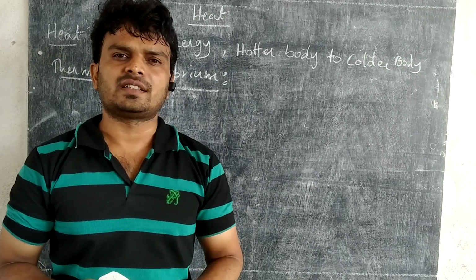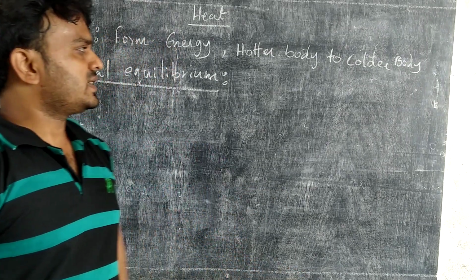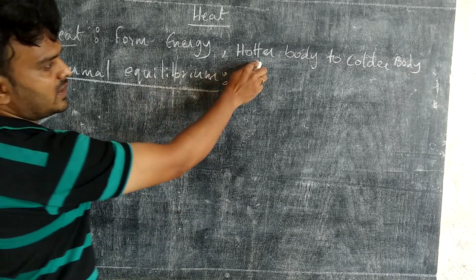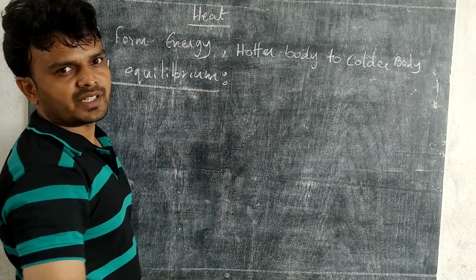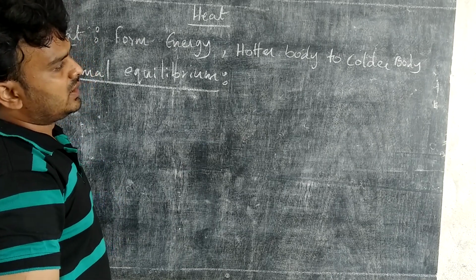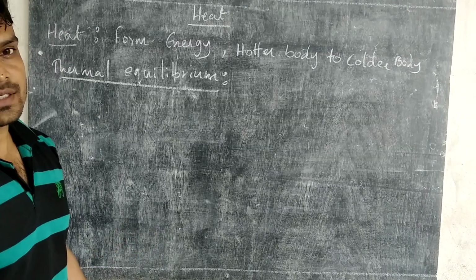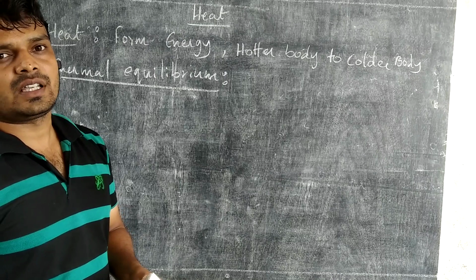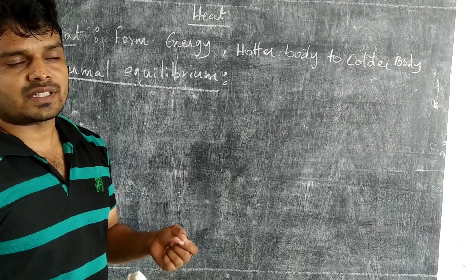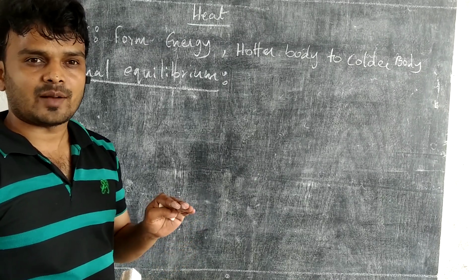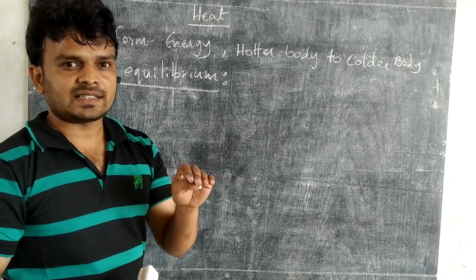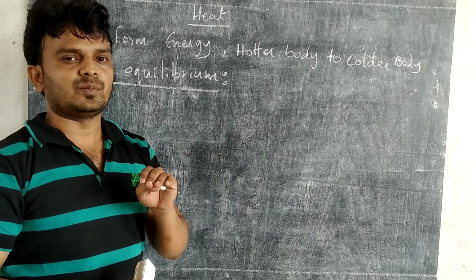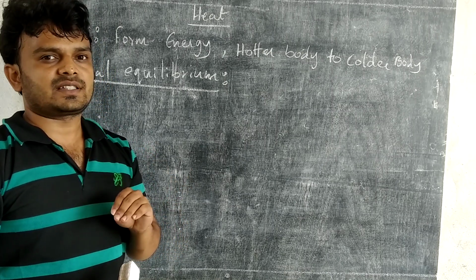We have discussed that heat transfers from a hotter body to a colder body. So until when does the heat transfer? Heat transfers between the two objects until both the objects get equal temperature.